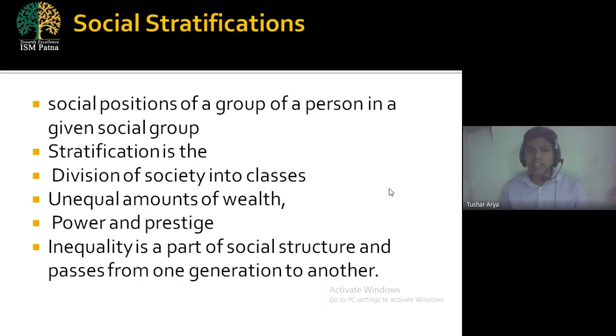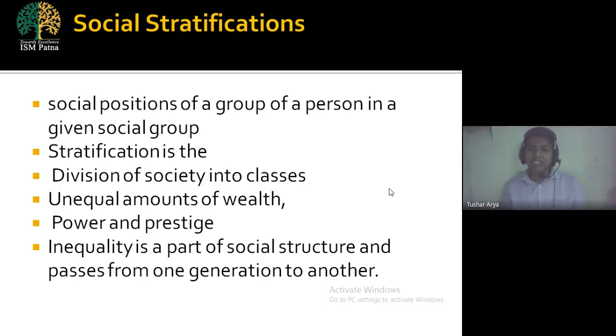The first one: social stratification means what? The social position of a group or of a person in a given social group, in an ethnic group, in a particular weaker section or major section, and what position that person holds, or what position that particular family or that particular group holds in the society. It will be known as social stratification according to their position.